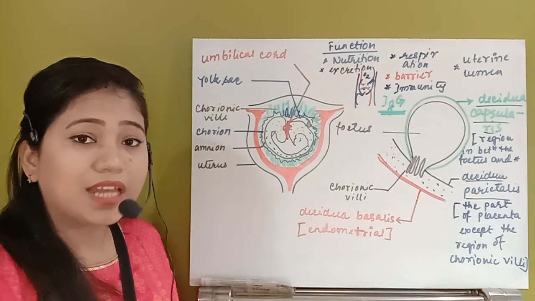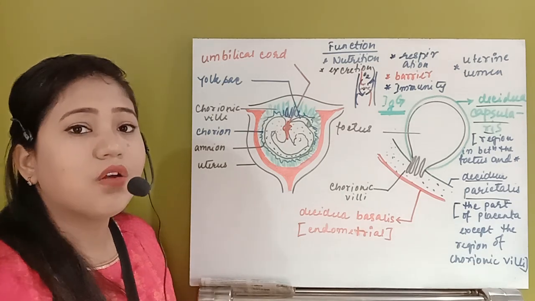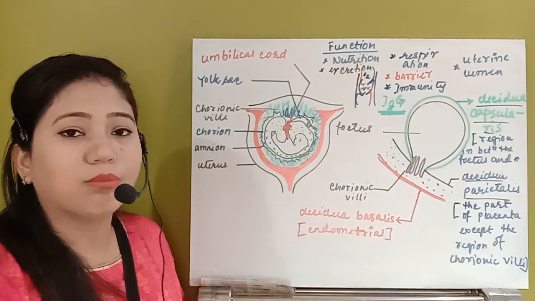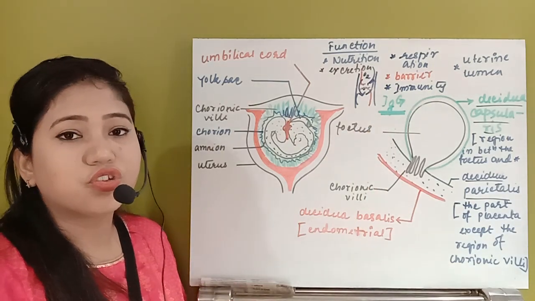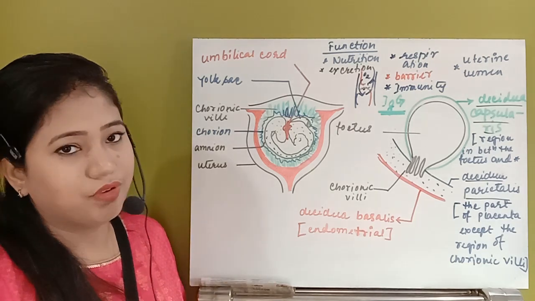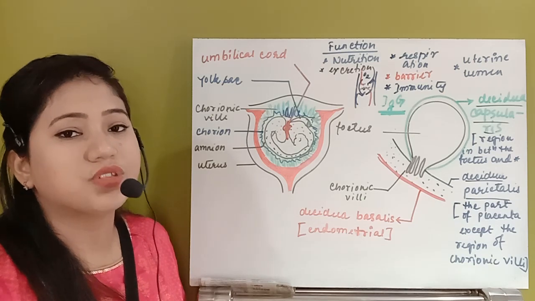So for that time period, the baby will fight against those pathogens with the help of only the mother's IgG, or immunoglobulin G. But we should also know that this IgG is not for the whole life. Within 6 months it will get degenerated and the baby will produce its own.